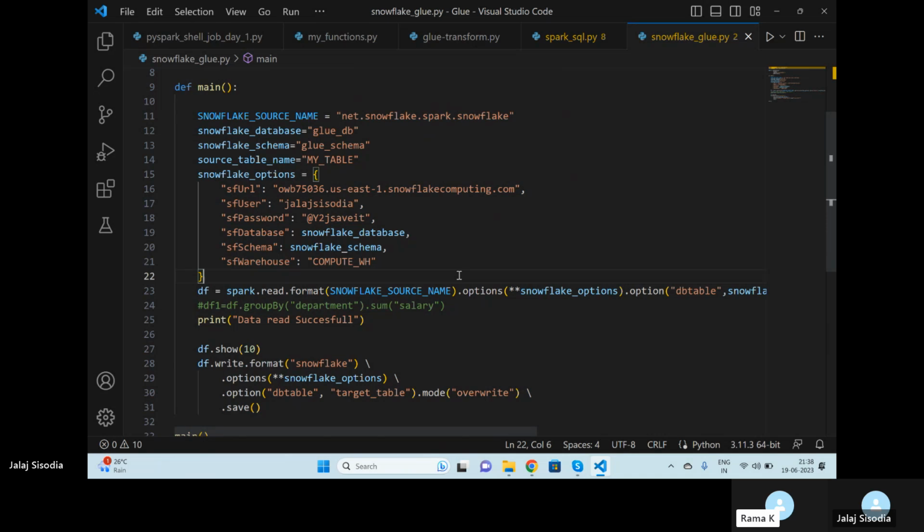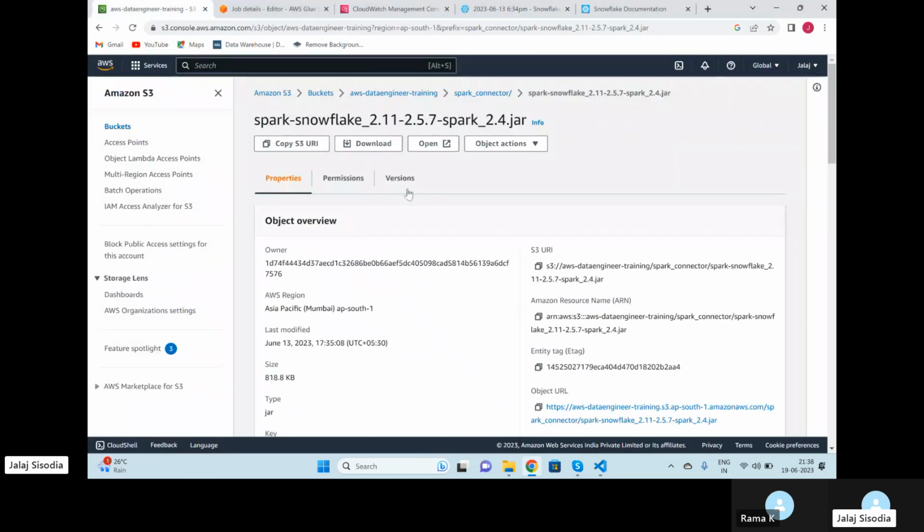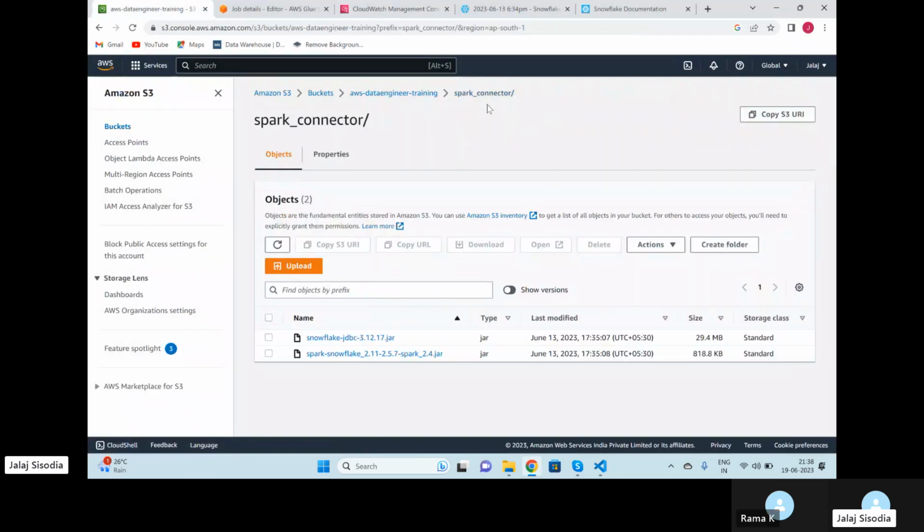So the jars, where are we loading them? Just once again, can you show me that one? I have uploaded these jars onto S3. I created one folder called Spark Connector. You can create any folder name. Just upload the jars here. I'm using Spark Snowflake 2.1. 3.1 is also available. Just download the latest ones from the internet. Just type download Snowflake JDBC connection and Spark connectors.